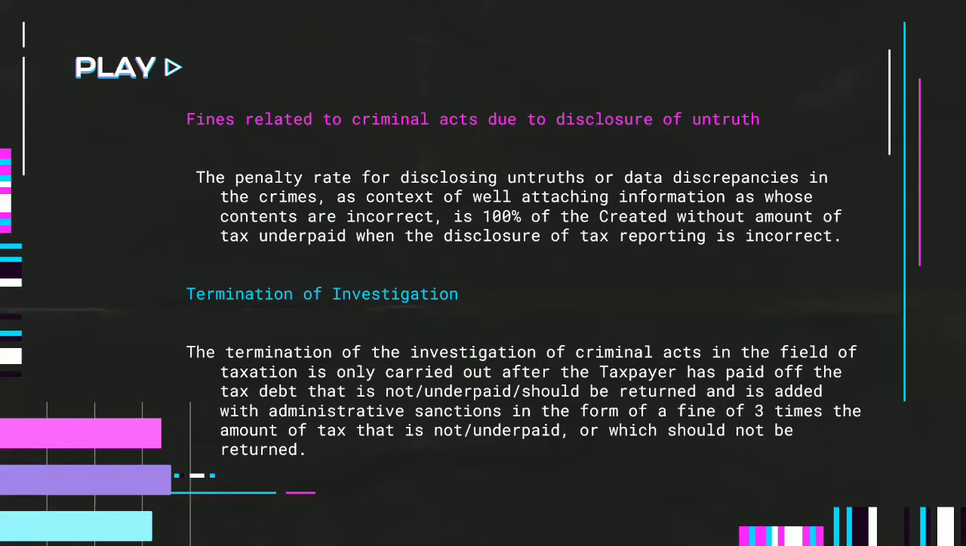Termination of investigation. The termination of the investigation of criminal acts in the field of taxation is only carried out after the taxpayer has paid off the tax debt that is not paid or underpaid, or should be returned, added with an administrative sanction in the form of a fine of 3 times the amount of tax that is not paid or underpaid, or which should not be returned.